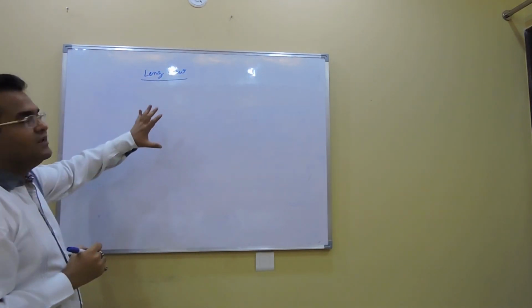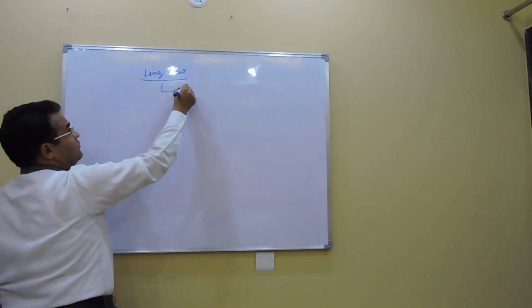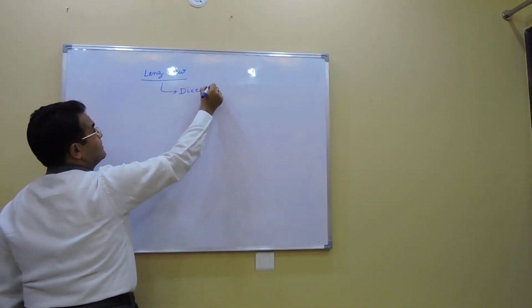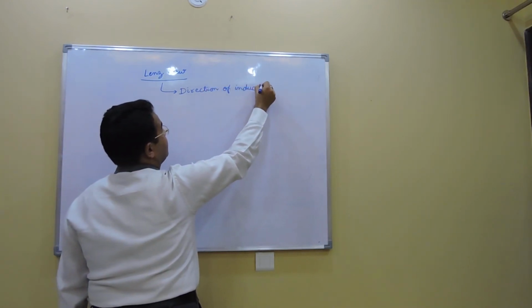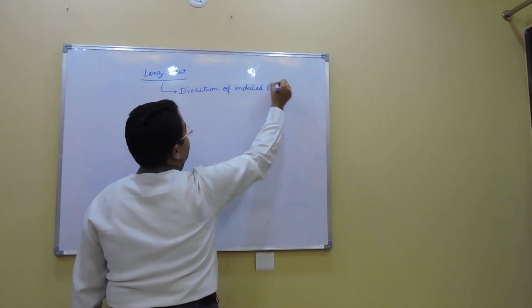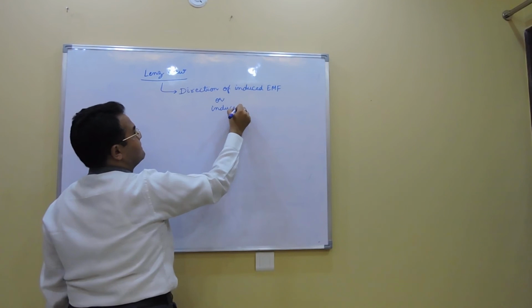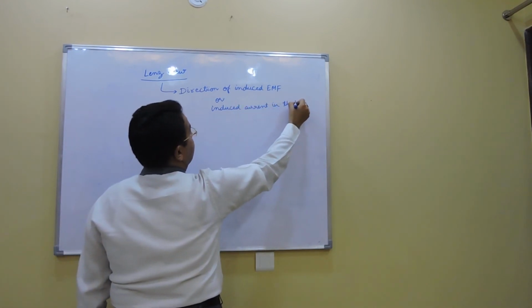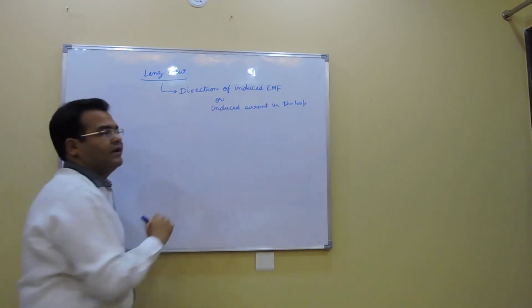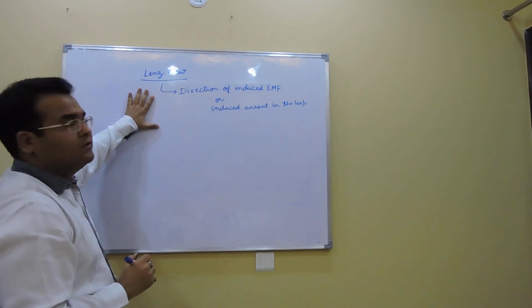Now what is Lenz's law? Lenz's law tells us the direction of induced EMF or the induced current in the loop whenever there is a change in magnetic flux. So let's look at what Lenz's law is saying.